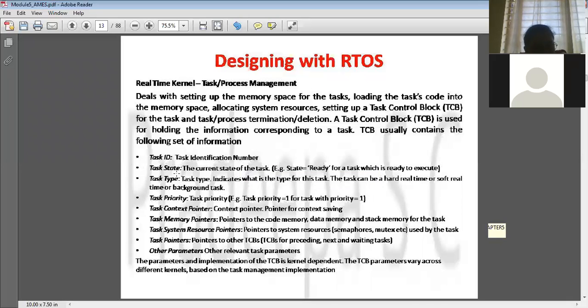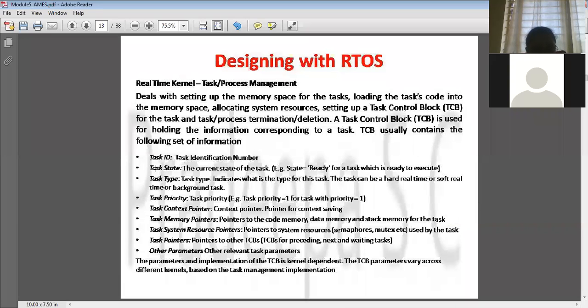And also, what is the task state? That means, whether there are n number of modules, whether this module is ready or not, has to be mentioned with the help of, for example, state equal to ready. And also the type plays a very important role. In the embedded system, there are two types of operating system I have just discussed: hard real time and soft real time. Hard real time is time critical, which has to execute its task in time. Soft real time, if it doesn't execute a task in a particular time, nothing is going to happen.